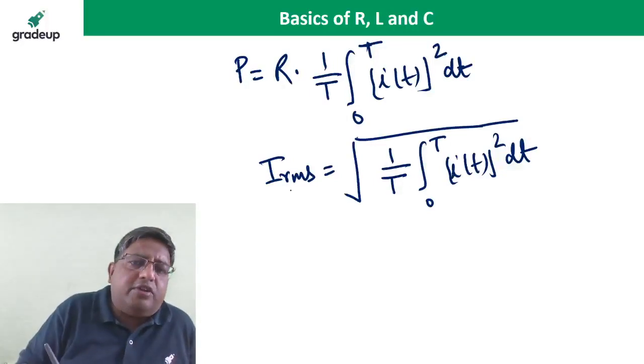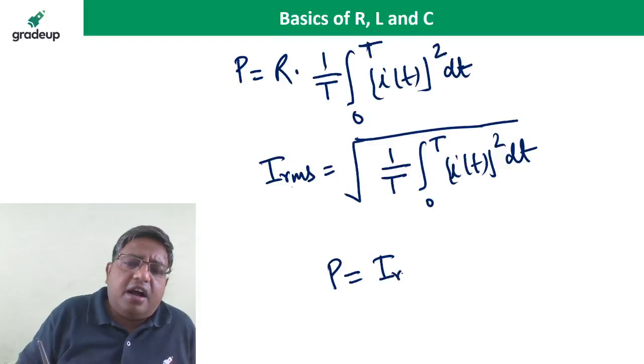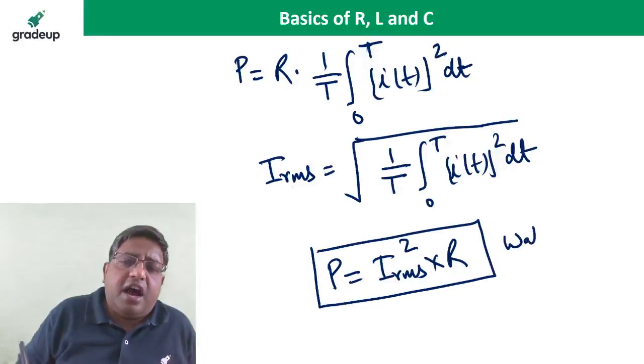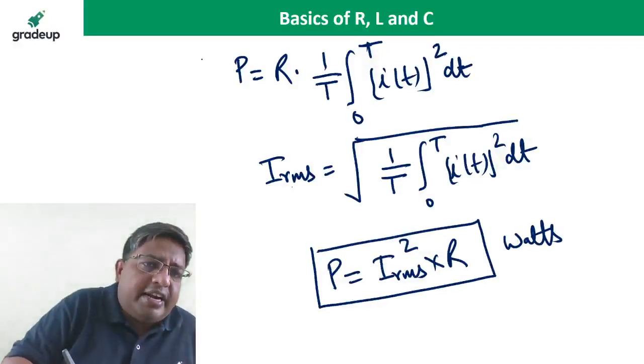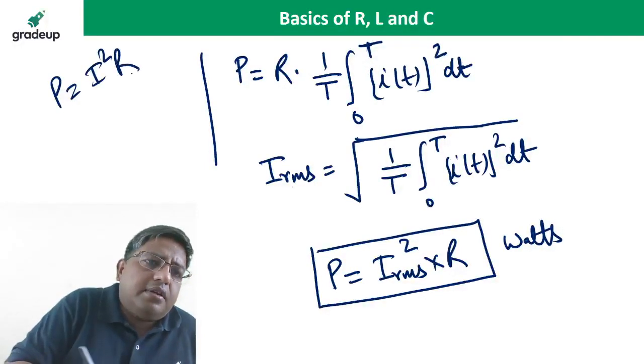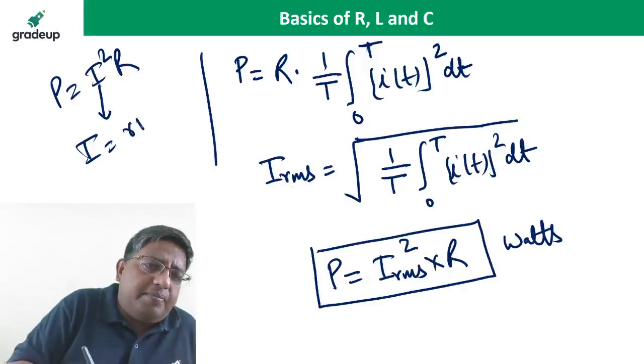If current is a periodic value, I RMS is equal to under root 1 by T integral 0 to T i square(t) dt. So it is the RMS value. And if I put it here, I get the power. Average power in the resistance is I RMS square multiplied by R. So in the calculation of power across the resistance, always take the current as the RMS value. Generally, students casually write P is equal to I square R, so this current I must be the RMS value.